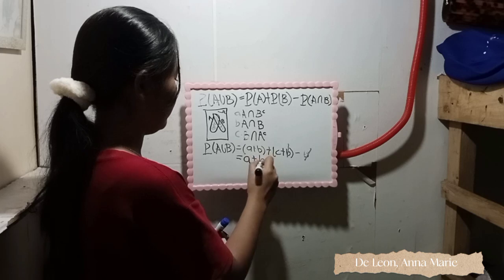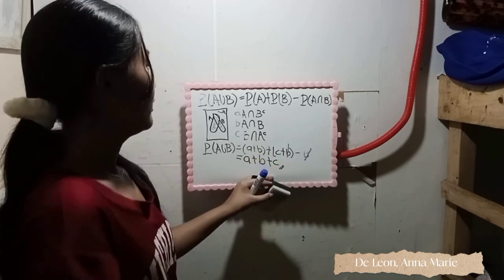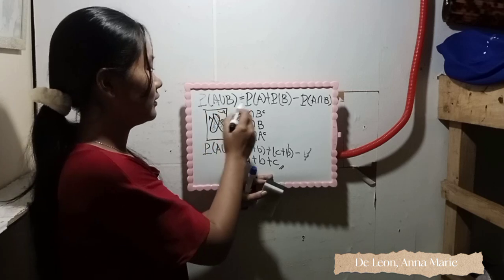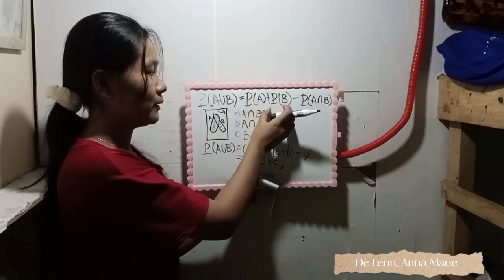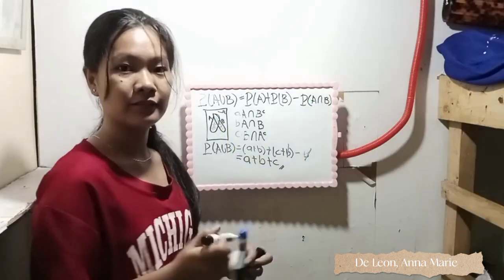So we prove that probability A union B is equal to the probability of A plus B minus the probability of intersection of A and B.